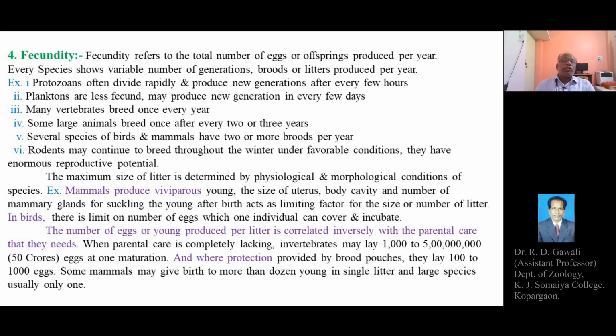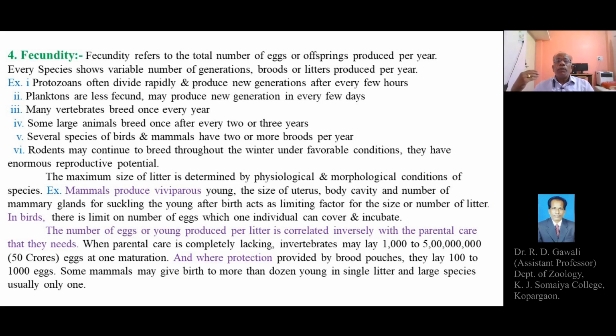There are several species of birds and mammals which have two or more broods per year. No doubt these are two or more generations. The brood will have either one individual, two individuals, or three or more young ones produced in a brood.